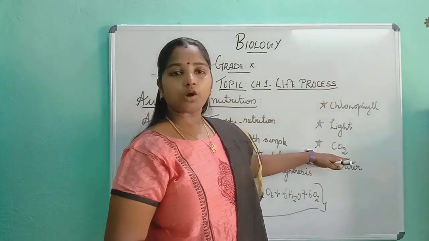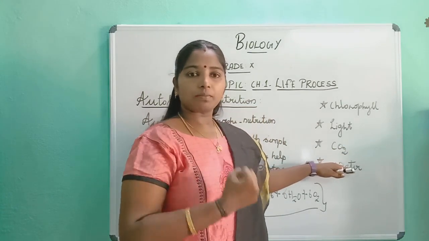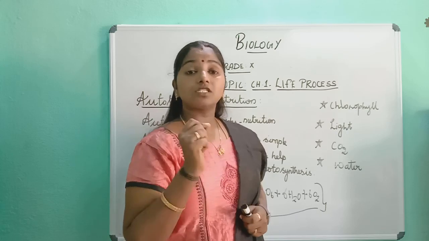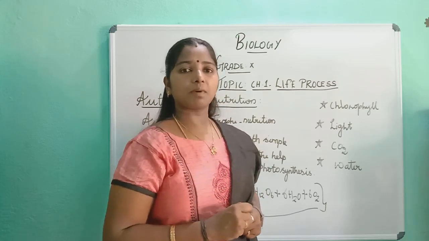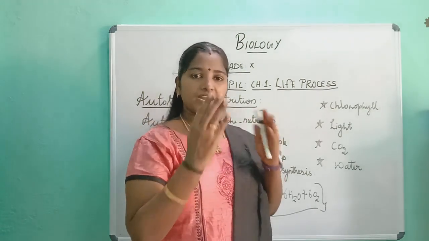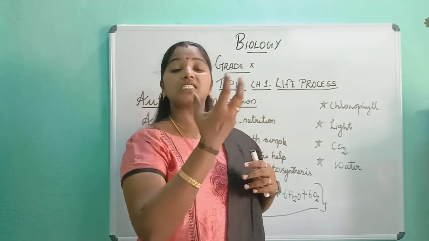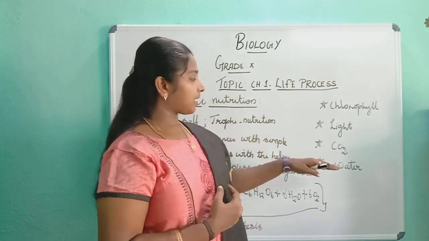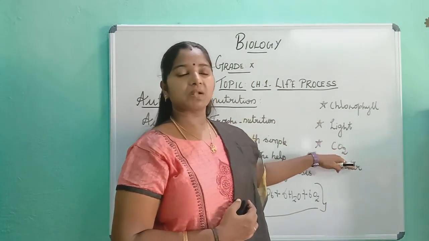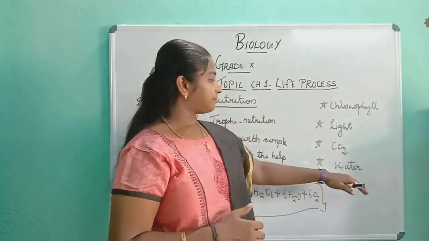Understood? And carbon dioxide. How is it absorbed by the leaves? It is absorbed by the part called stomata. I hope you all remember stomata from your lower classes. Stomata are openings of the leaves, present on the surface of the leaves. When the stomata open, they absorb carbon dioxide and make use of it for the preparation of food. And you should remember, the stomata take carbon dioxide during daytime and not during the night time.